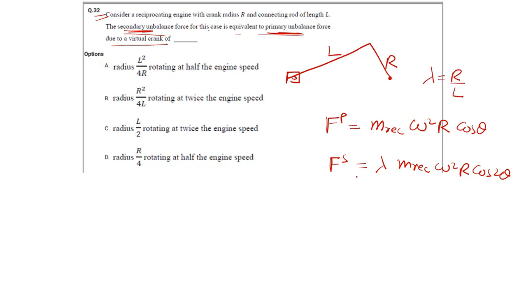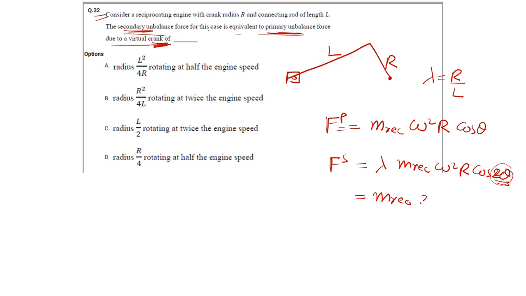So now it is saying what will be the crank radius and how fast this imaginary crank should rotate so that it will give a force similar to the primary unbalanced force. So let us try to modify this. How to modify this? Here we are having 2 theta, right? So it is moving with 2 omega.